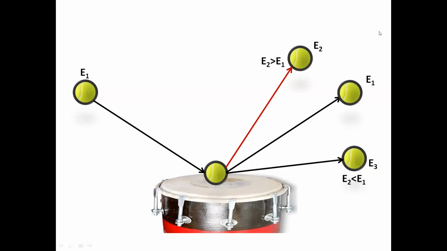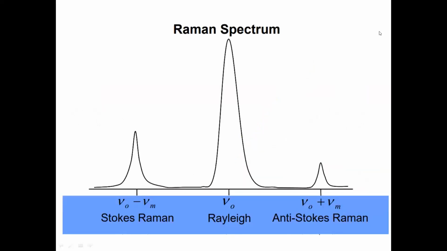So in both these situations, E2 and E3, if you replace the tennis ball by light and the dholak surface by a molecule, then this effect is called the Raman effect. Now, you can see these things here: Stokes Raman, Rayleigh, anti-Stokes Raman.